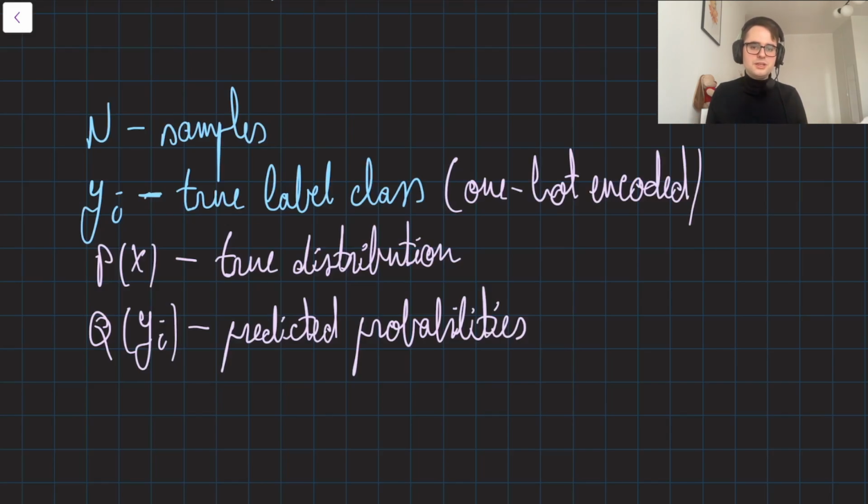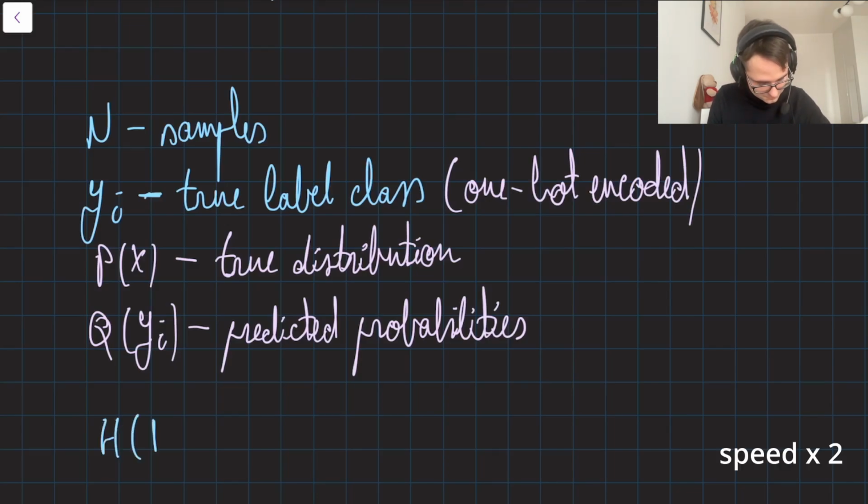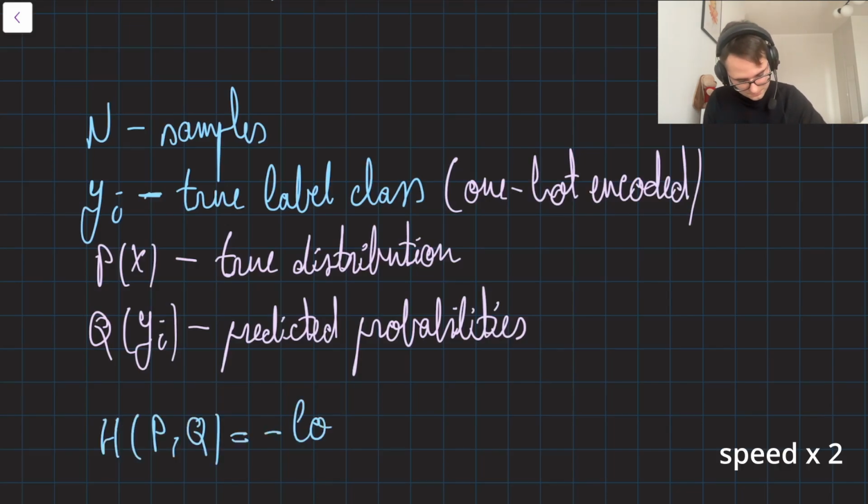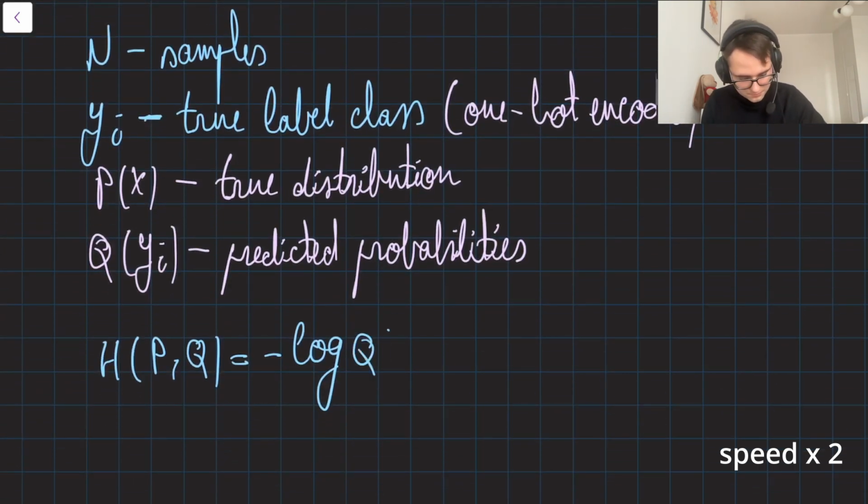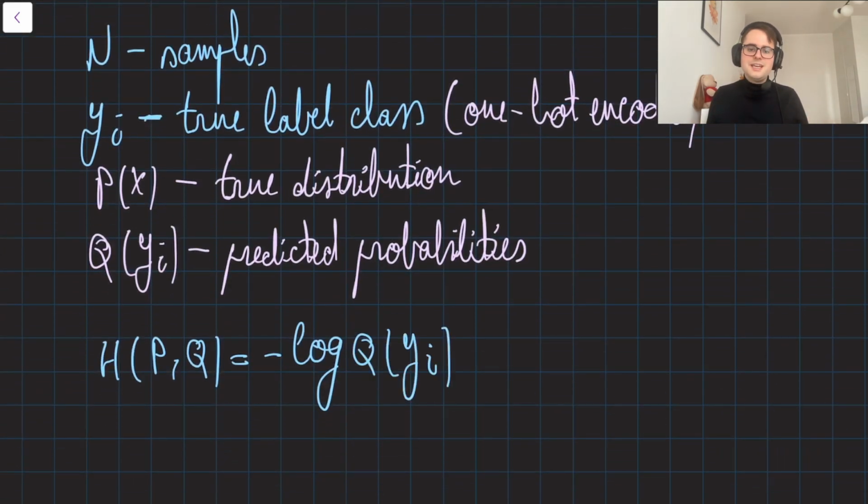If we restrict the cross-entropy to a single observation, then the entropy should be equal to this. Why is that happening? Because P of xi is equal to 1 only for the true class y, and the contribution from all the other classes is 0. Alright, for the entire dataset we need to compute the average cross-entropy over all samples, and this gives us the following expression for the cross-entropy loss.